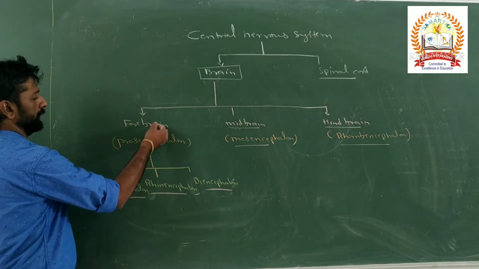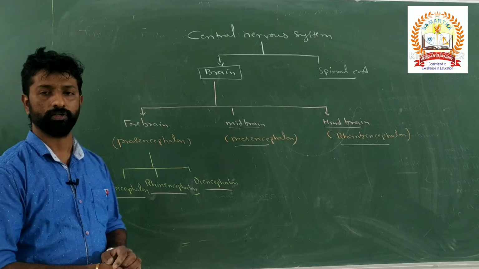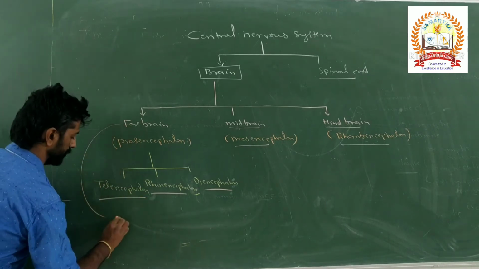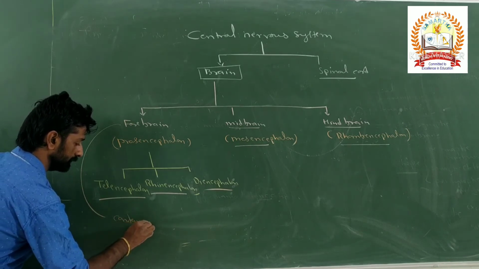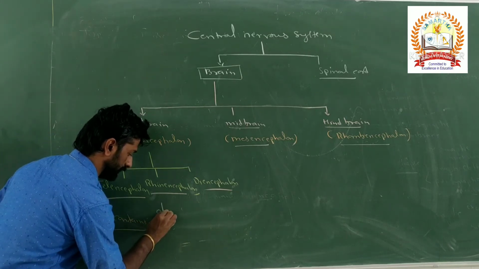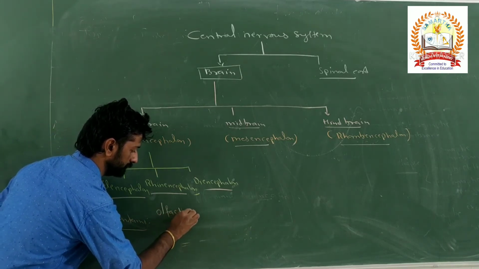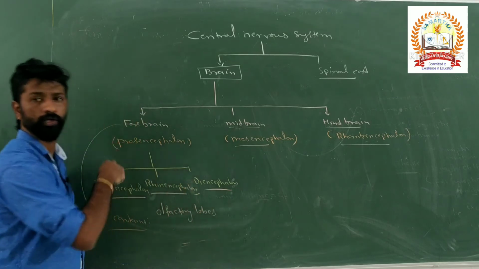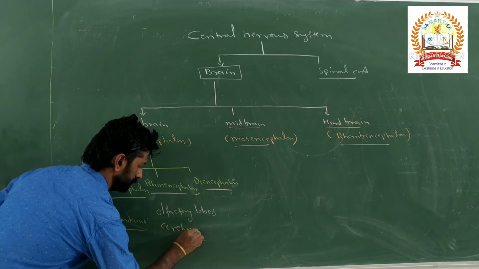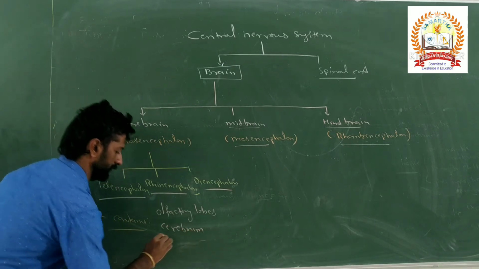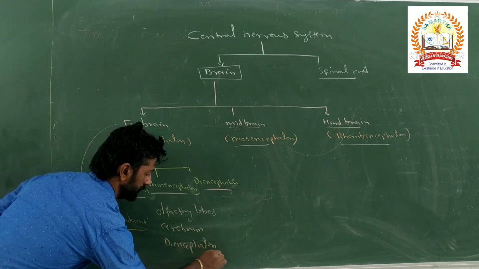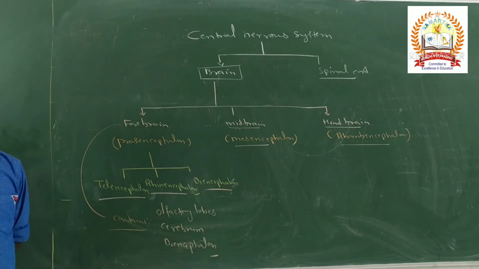What does this forebrain contain? What are the parts that come under the forebrain? Olfactory lobes are present, and then cerebrum, along with that diencephalon. These are the three parts which come under the forebrain.